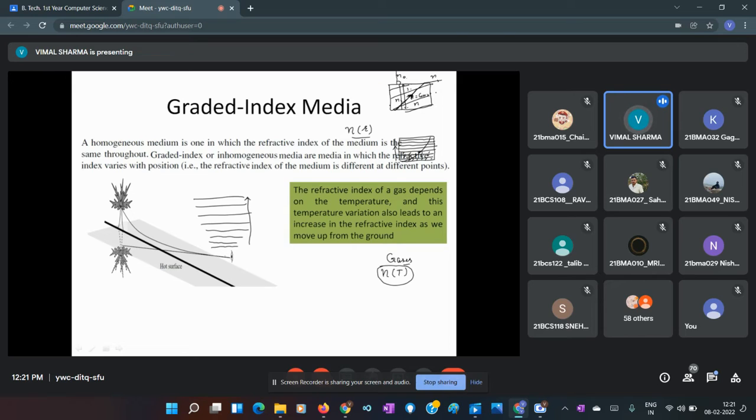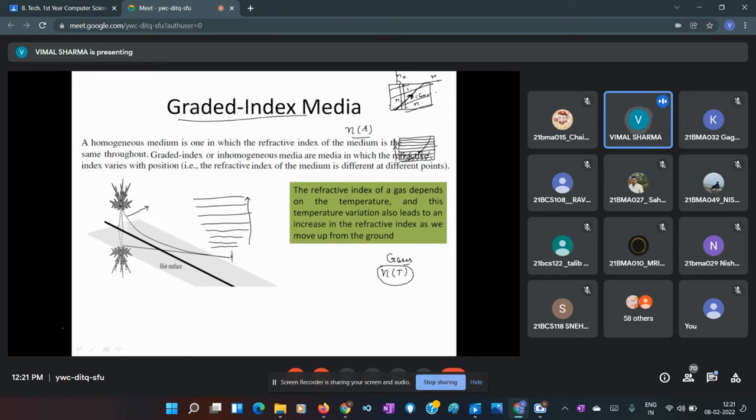Then you can see continuous bending of light. This light bends continuously due to this type of medium, which is called a graded index medium.